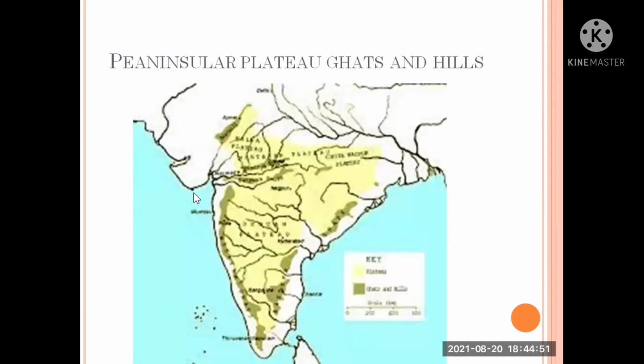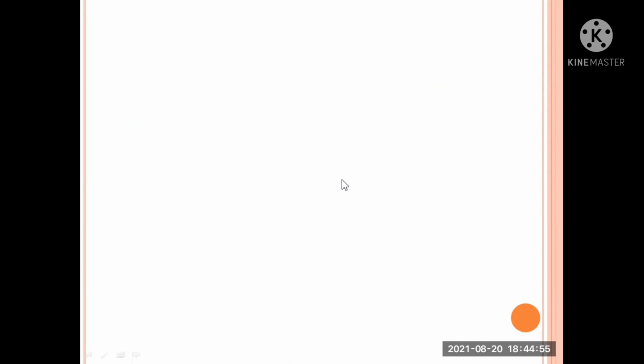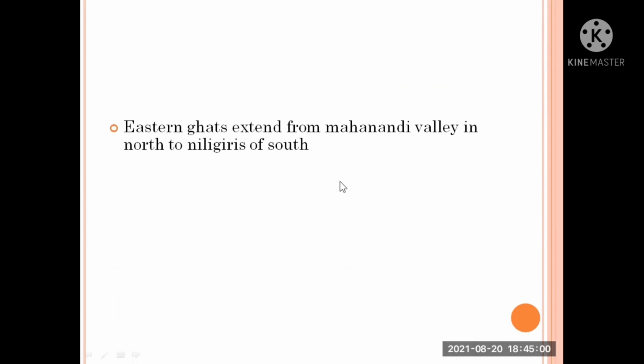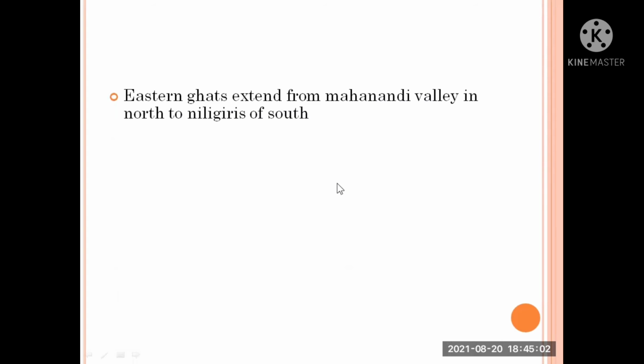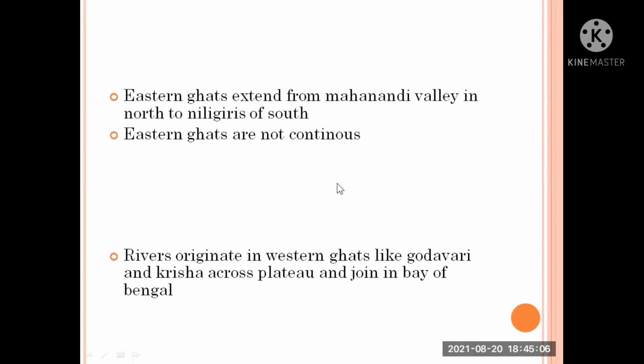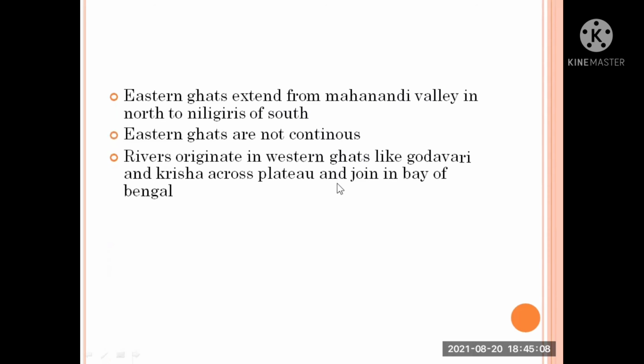Peninsula Plateau, Ghats and Hills. This is the map of Peninsula Plateau with Ghats and Hills. The Eastern Ghats extend from the Mahanadi Valley in the north to the Nilgiris in the south. The Eastern Ghats are not continuous, and rivers that originate in the Western Ghats, like the Godavari and Krishna, flow across the plateau and join the Bay of Bengal.